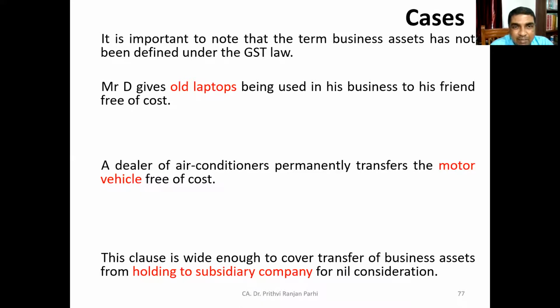Mr. D gives old laptops being used in his business to his friend free of cost. Now tell me whether it will be deemed to be supply or not. He gives old laptops used in his business to his friend. What is your answer? Can anyone answer this question?